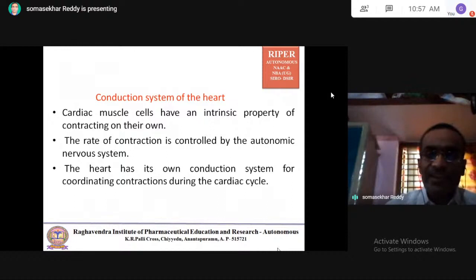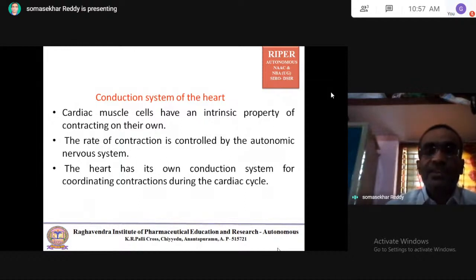The rate of contraction is controlled by the autonomic nervous system, both the parasympathetic nervous system and the sympathetic nervous system. The parasympathetic nervous system decreases the heart rate.